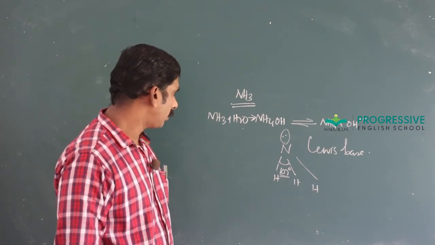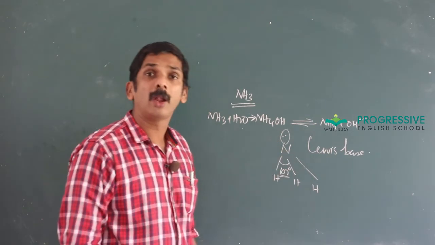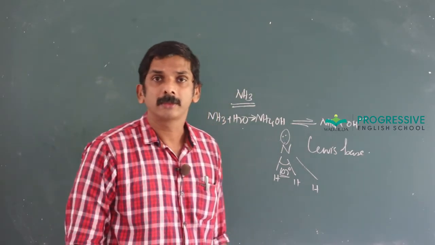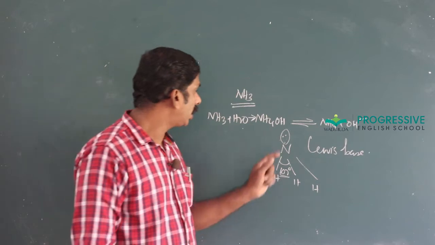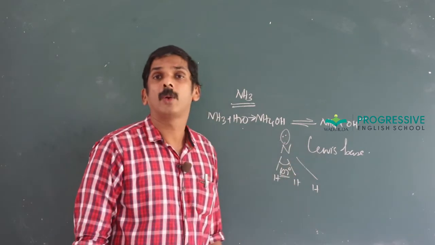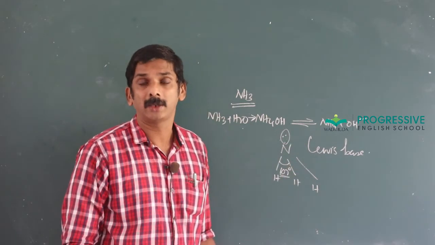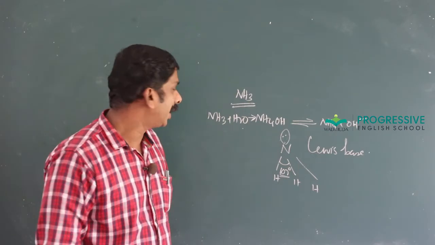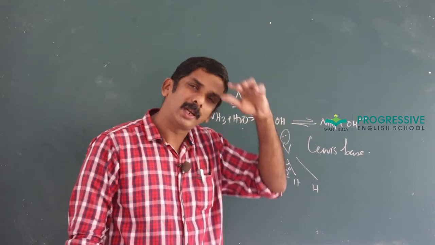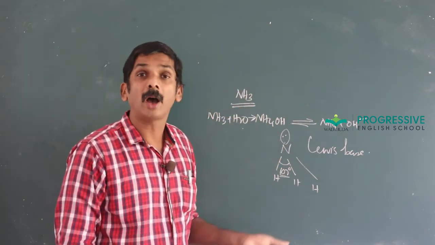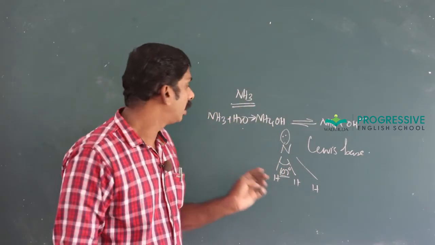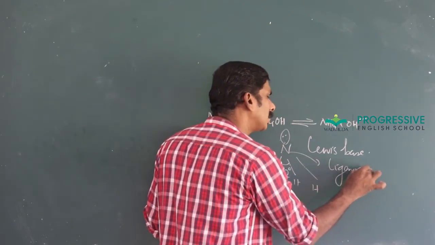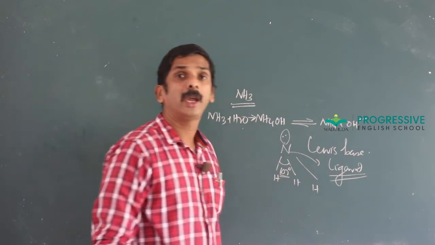Due to the presence of this lone pair of electrons on the nitrogen atom, ammonia can donate that electron pair to a transition metal atom or d block element. In that sense, it acts as a ligand. Already you studied in coordination compounds, it is called ammine, and it acts as a ligand due to the presence of a lone pair of electrons on the nitrogen atom.